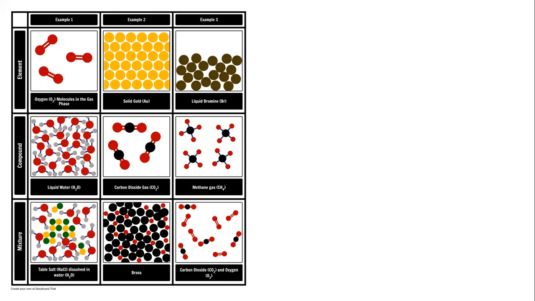If you look at the second example, carbon dioxide, 1 carbon atom in black, 2 oxygen atoms in red, they form a molecule of the compound carbon dioxide. Finally, on the right hand side, methane. This also we studied last year. 1 atom of carbon and 4 atoms of hydrogen combine to form 1 molecule of methane. So the formula becomes CH4.